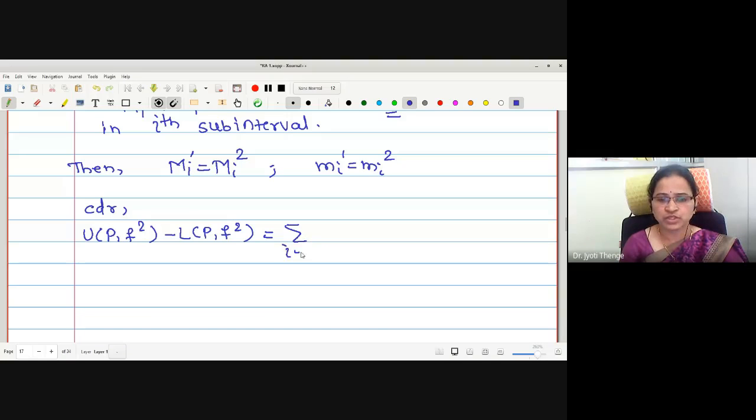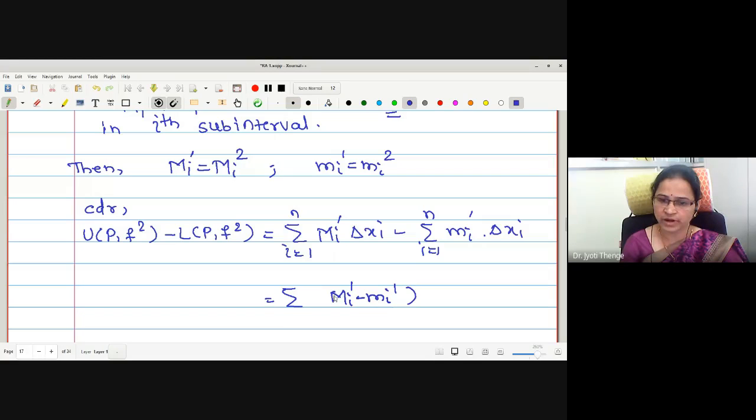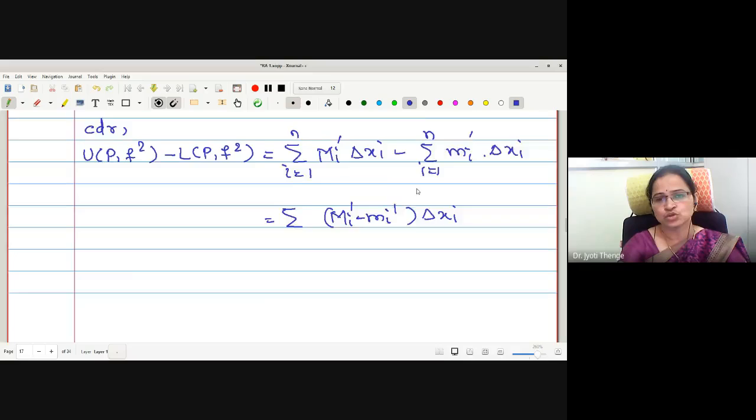What about the summation values? This is summation i equals 1 to n capital Mi dash delta xi minus summation i equals 1 to n small mi dash delta xi. Next step, I will take the summation common. Therefore, this is capital Mi dash minus small mi dash into delta xi. But what are the values of capital Mi dash? This is capital Mi square. Small mi dash is small mi square.